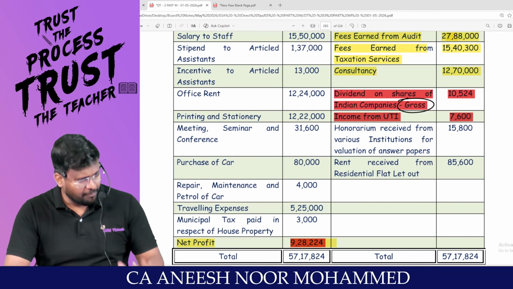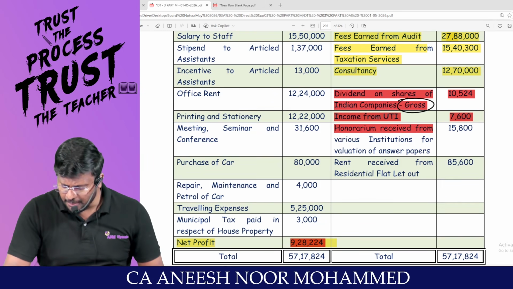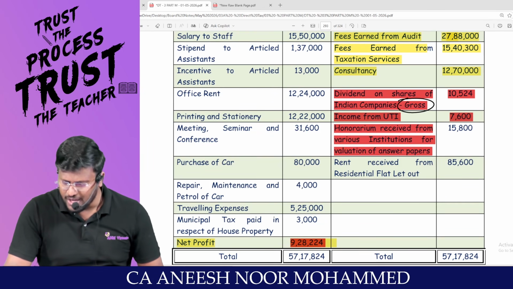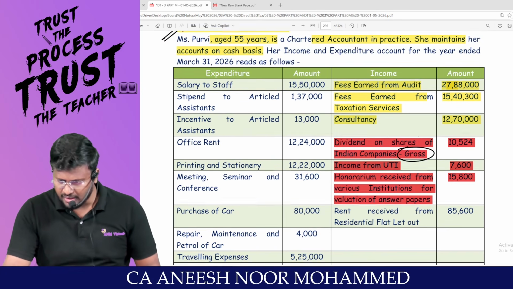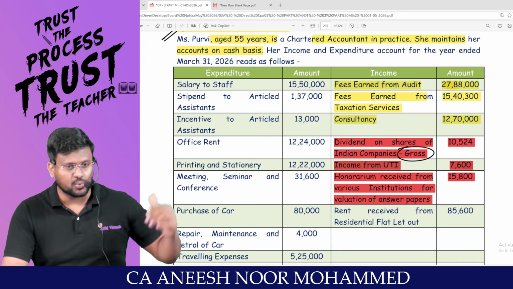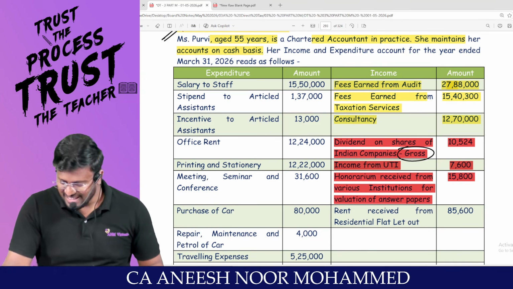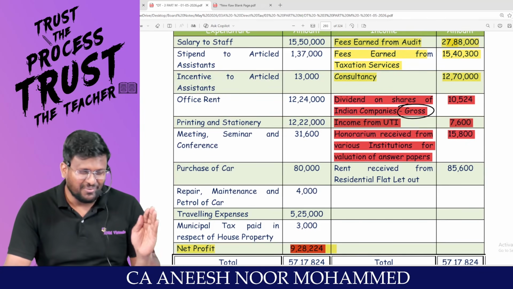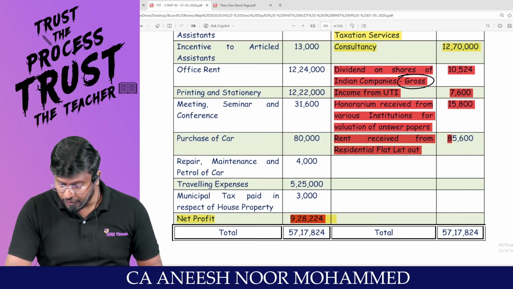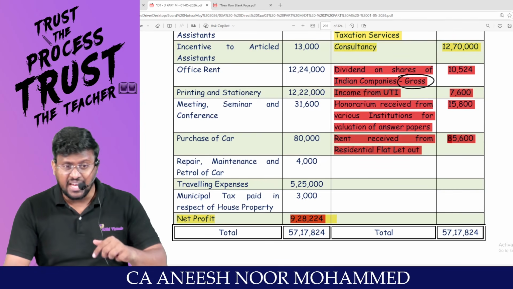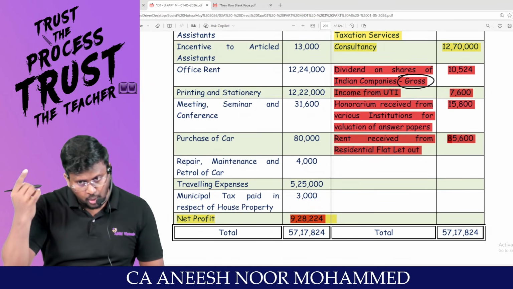Should be removed from PGBP and should be included in IFOS. Honorarium received from various institutions for valuation of answer paper. After you become chartered accountant, are you going to value paper for 15,800 or are you going to earn 27,88,000? 27,88,000. That means this is your business income. This is your IFOS, income from other sources, for pani puri. Rent received from residential flat let out. This is an IFHP income. Should be removed from PGBP and should be included in IFHP.